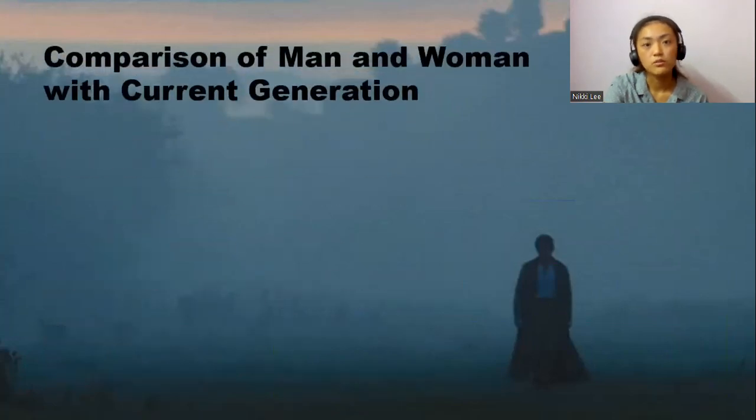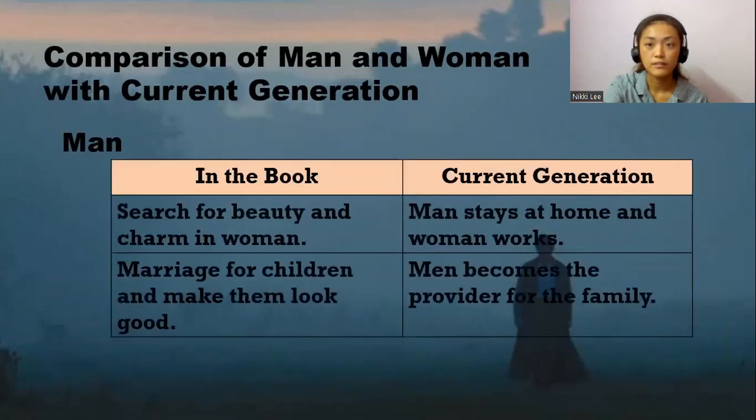So the comparison of men and women with the current generation is that men back in the time of Austen tended to search for beauty and charm in women because they wanted to show off that their other half is the perfect one, the beauteous one, the one who had charm. And usually marriage was for them to have children and to feel fulfilled and full in their life, and the children helped them with their family or their businesses.